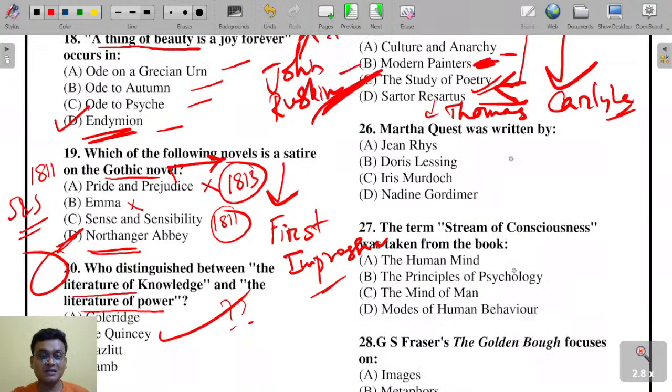Martha Quest was written by Jean Rhys, Doris Lessing, Iris Murdoch or Nadine Gordimer? Who has written Martha Quest? I can remember that Martha Quest is actually part of a series of novels.